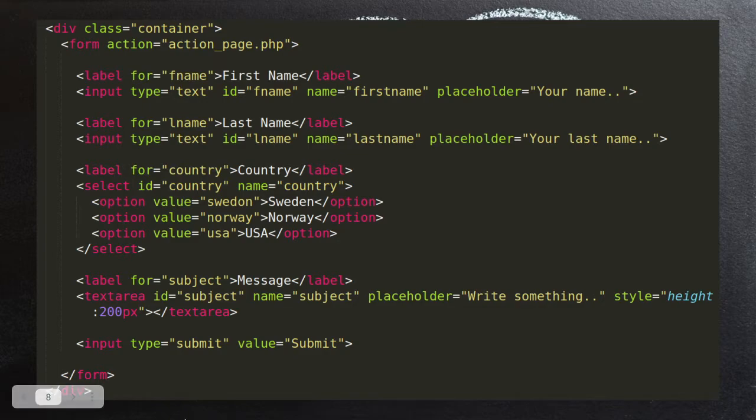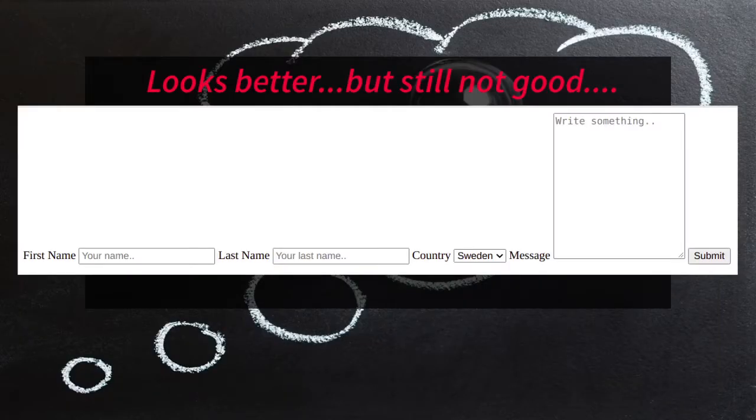So this is basically the code of the form which you have seen. With only HTML, not CSS, our previous form will look like that. Looks better, but still not good.